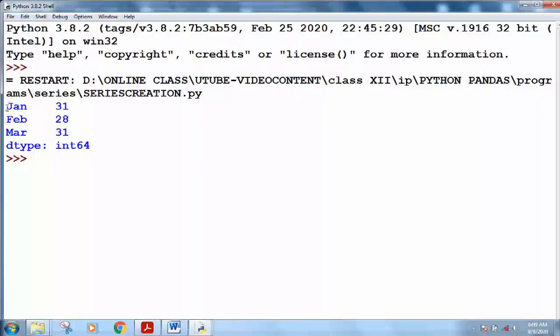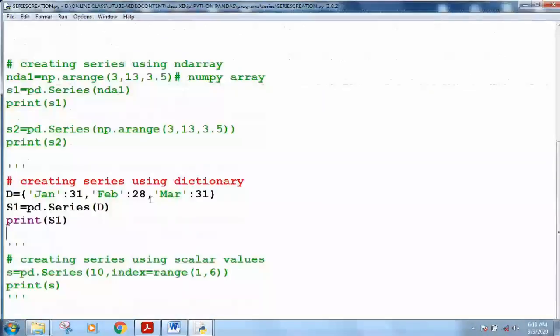See, the dictionary is created in this way. The series is created with the index Jan 31, Feb 28, March 31, and so on. So I am telling you the dictionary method is very useful for creating the series in a normal way. I can also tell you how you can change the index according to your own choice, in a few minutes later on.